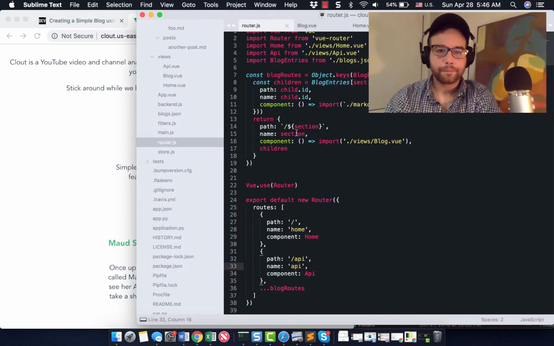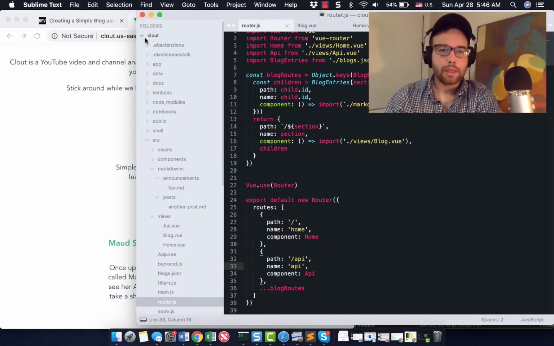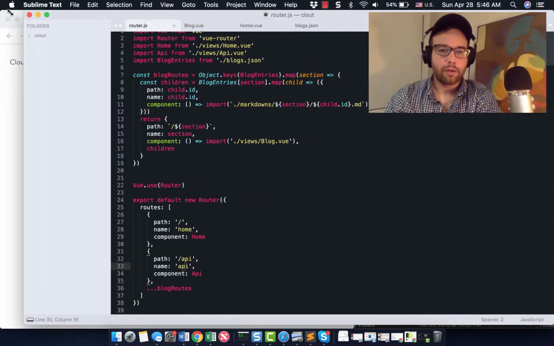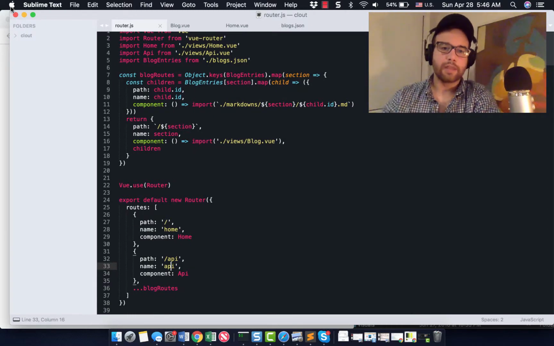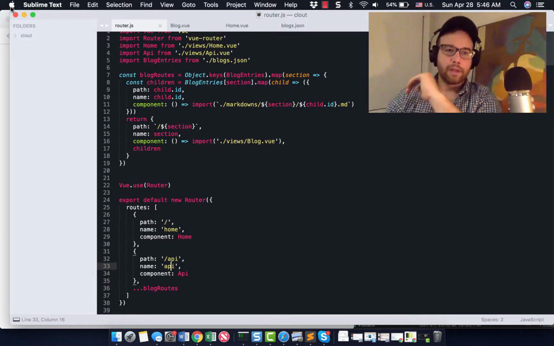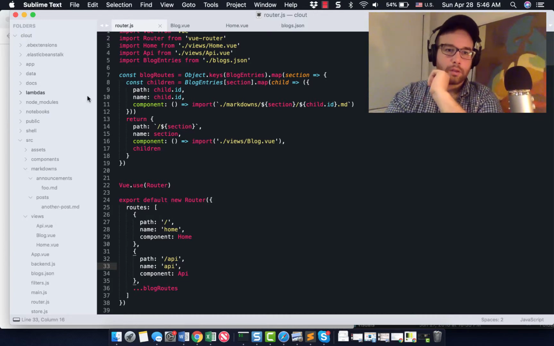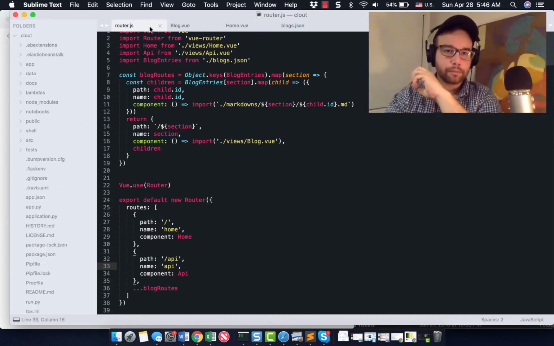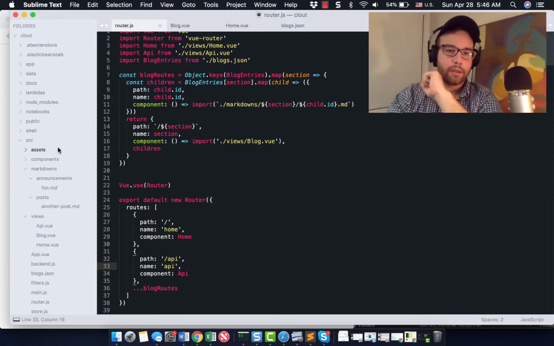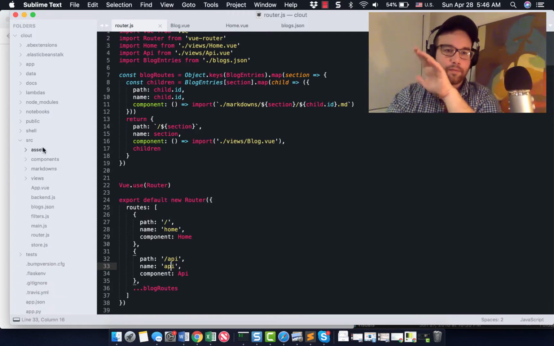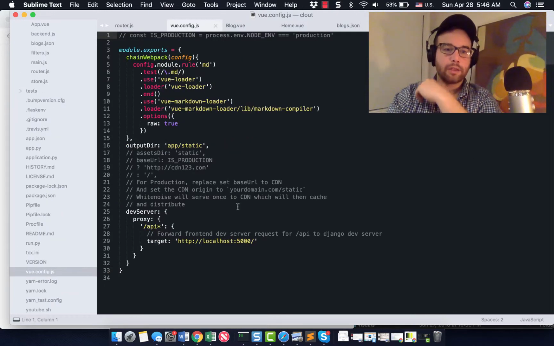Let's do it. Okay, so this is our Clout folder. If you've been following along, it's essentially that Flask Vue.js template that I referenced in the last video. Here we're going to be working within src. SRC is where all of the Vue components live. We also need to be aware of our vue.config.js.